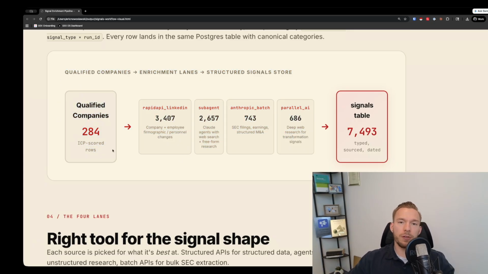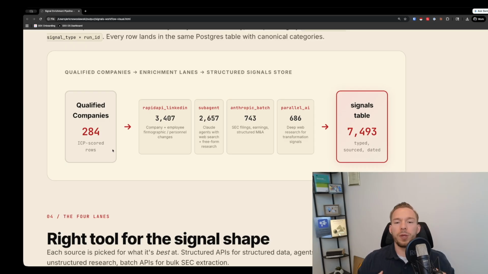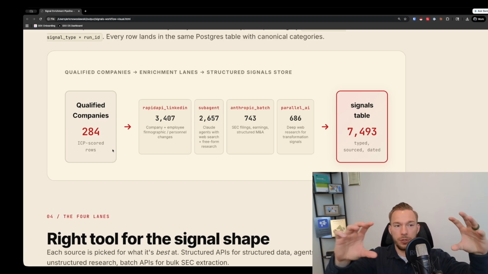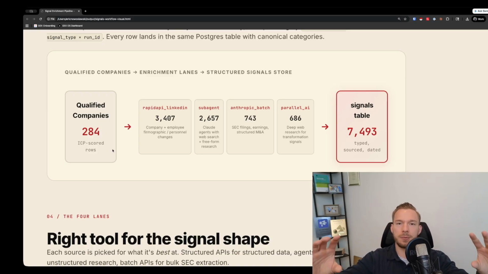First, we sourced all of the companies via Prospeo and the Blitz API just to get as many ICP fit companies as we possibly could. We used what I call an ICP prompt loop. So for anybody who might be new here, an ICP prompt loop is just where we tell Claude, okay, hey, we need to figure out a prompt that is going to make sure that you can look at a company description and say, this company fits our ideal customer profile.